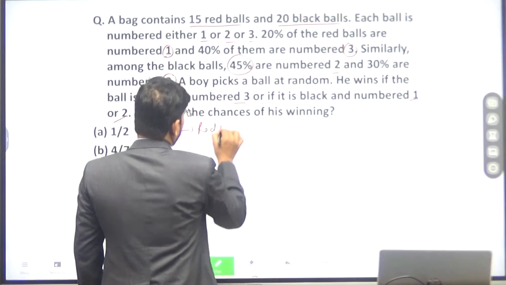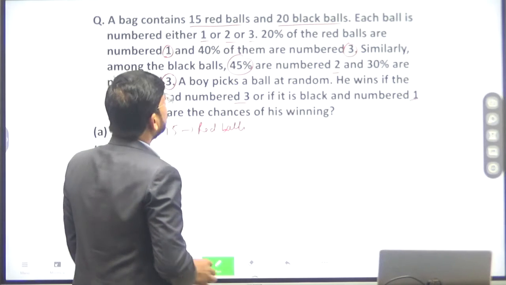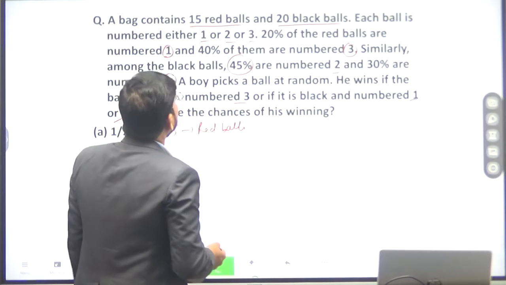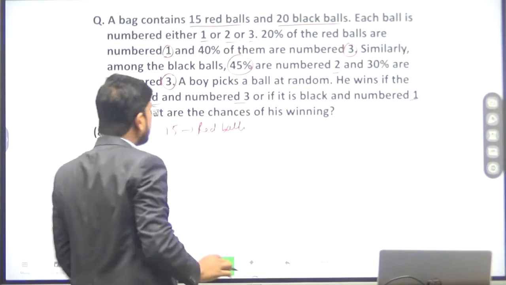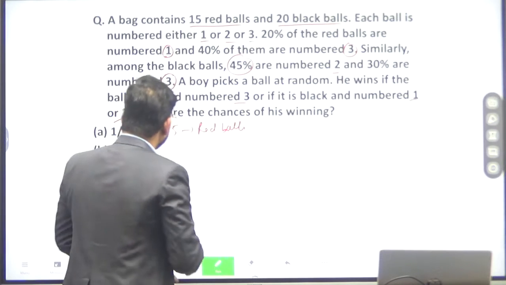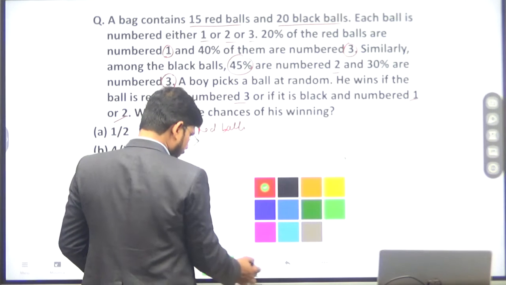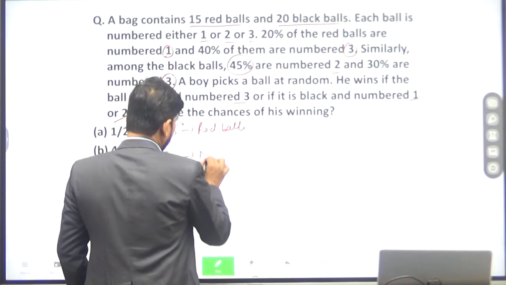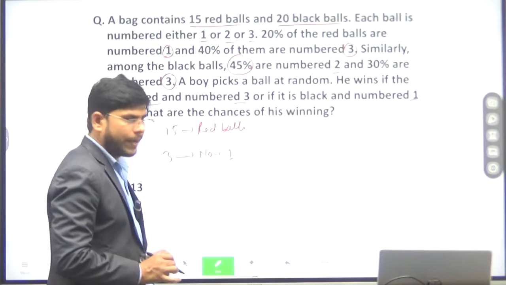Now the number of red balls numbered 1: 20% of the red balls are numbered 1. 20% of 15 will be 3 balls. So 3 balls are numbered 1.